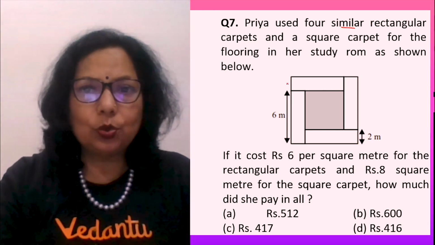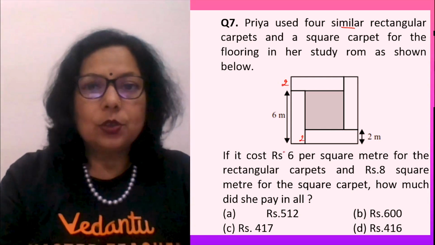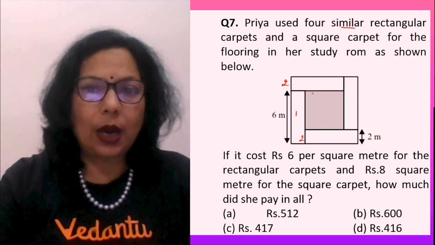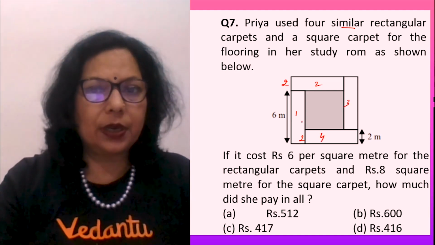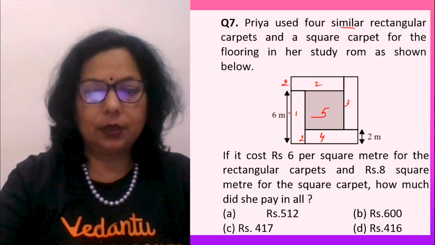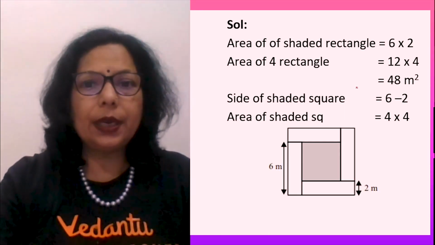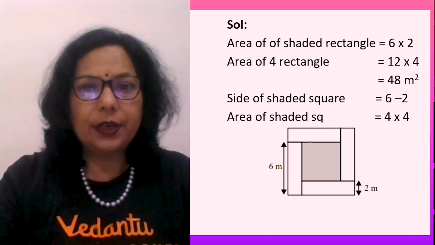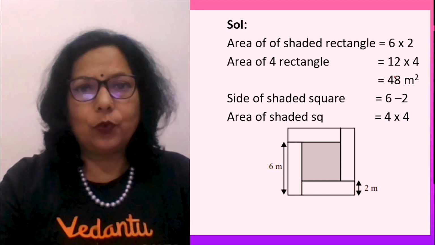So if this is 2, then this is also 2, right? This is also 2. Now can you tell me the area of the 1, 2, 3, 4 rectangular carpets, and the 5th is the square carpet? See how we will calculate it. What is the area of the shaded rectangle inside and what is the area of the 4 rectangles?